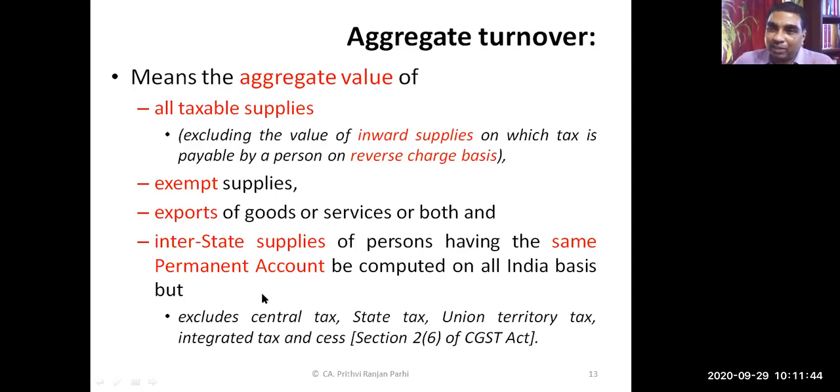The value of turnover might be 1,18,000, but we have to exclude the GST component and take aggregate turnover as 1 lakh. Can you compute aggregate turnover after understanding these definitions? Yes or no?